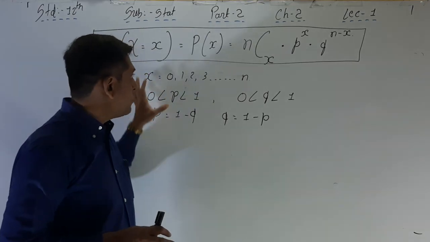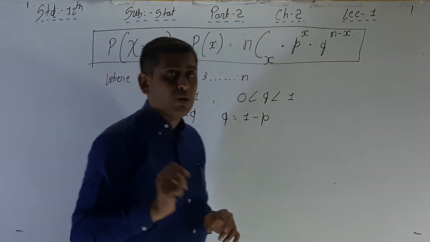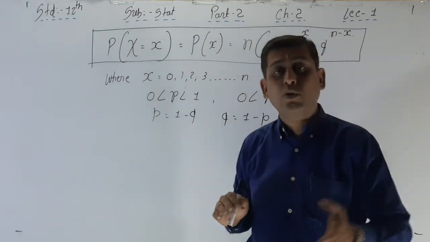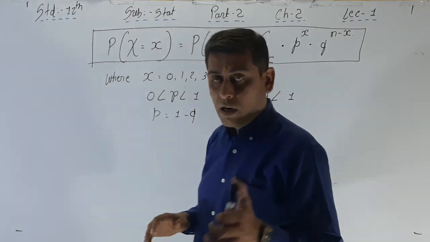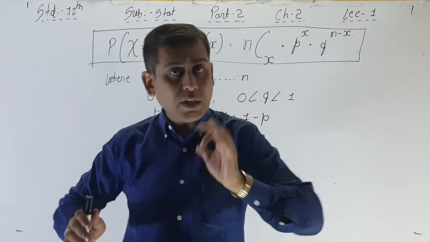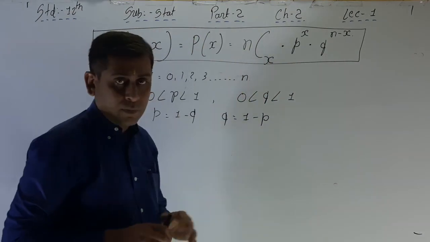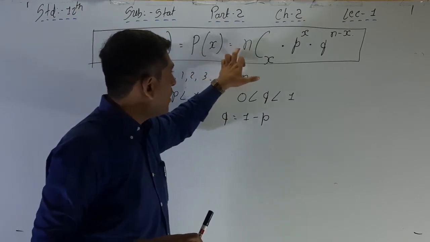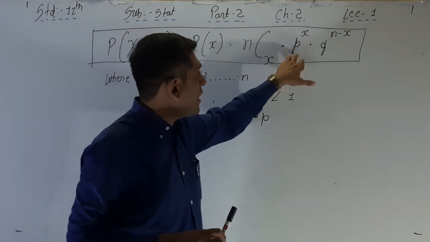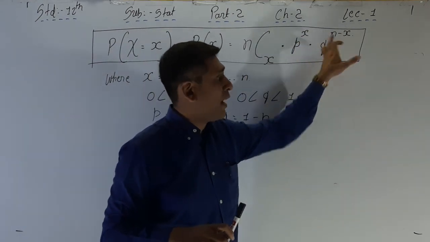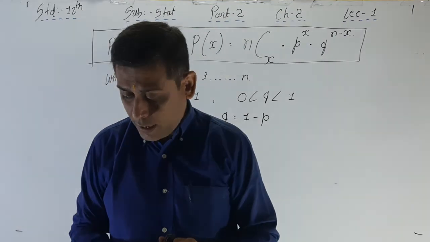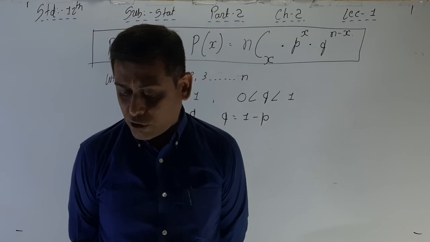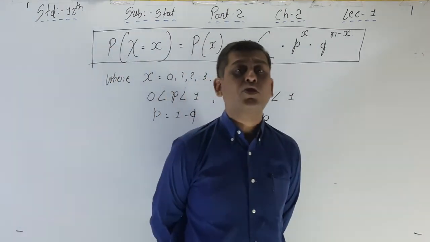Please write down this because it's very important. See, in this chapter, this is the only formula which we will use in the practical problems. Okay, so you just have to remember this one formula. P of X is equal to x is equal to nCx into p raised to x into q raised to n minus x. Okay, this probability distribution is called the binomial probability distribution. We shall call such a distribution in short a binomial distribution.